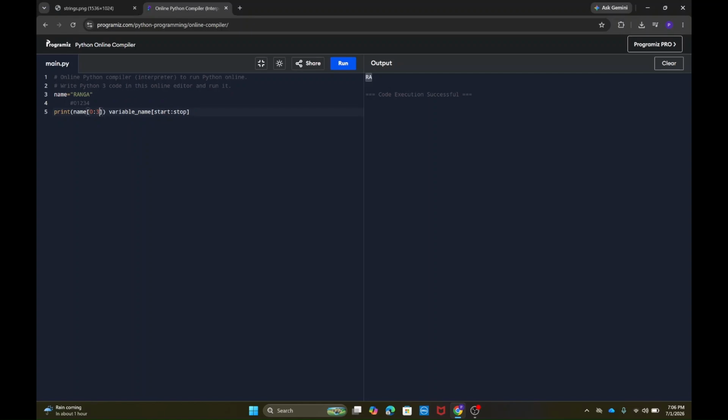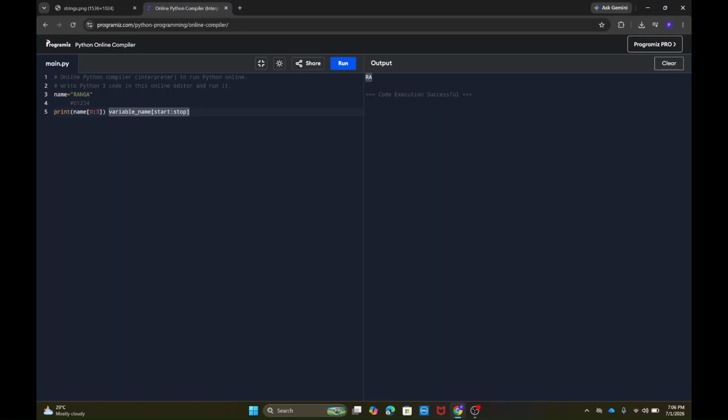So what happens is, it will print the index position 0, then it will go to 1, then it will print 2, and when it reaches 3, it stops there. So it doesn't print the index position you mention here. That character will not get printed. Only the character which is just beside it will get printed. So I hope you got this, how to use this slicing.